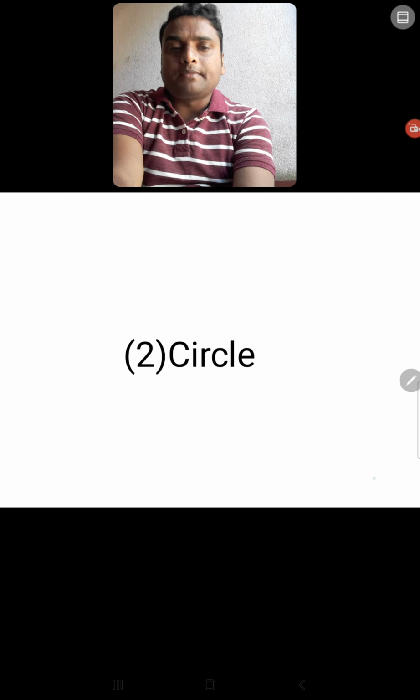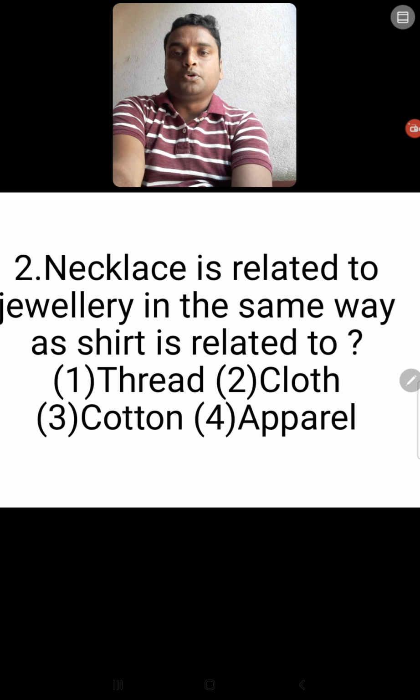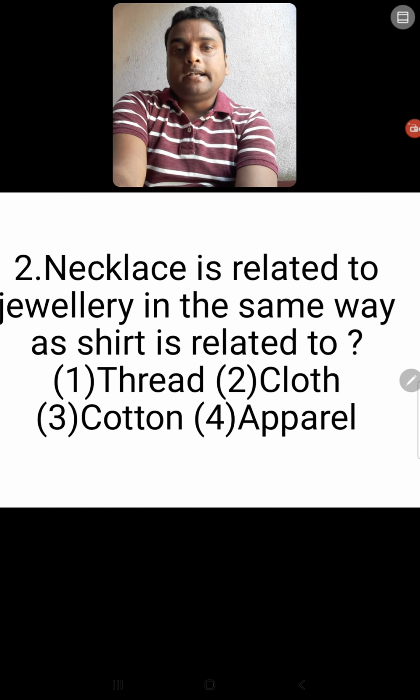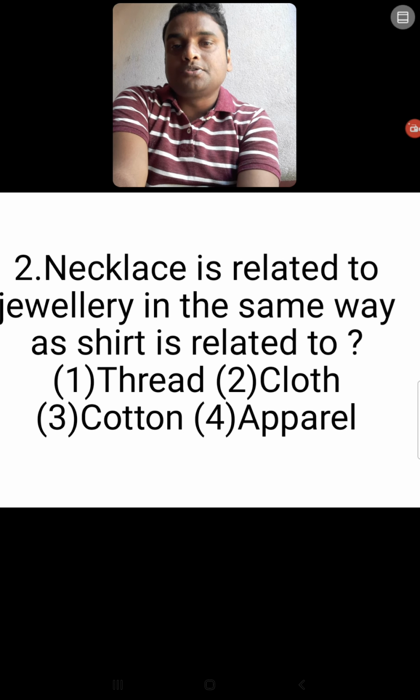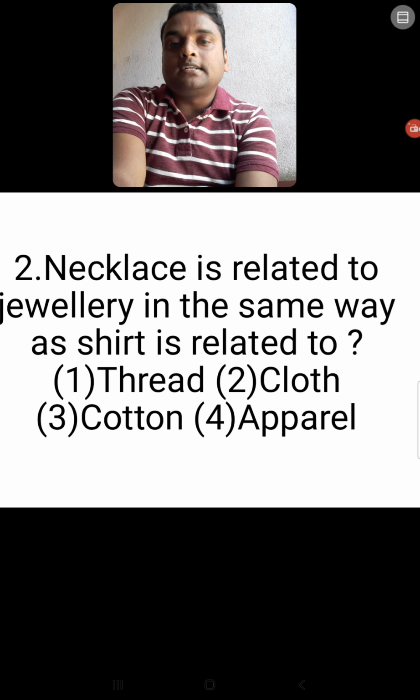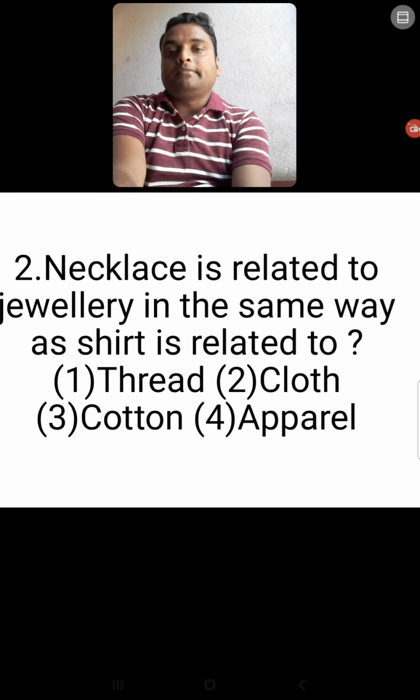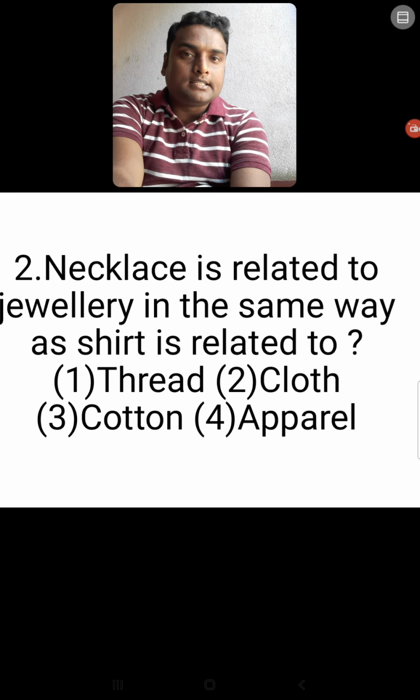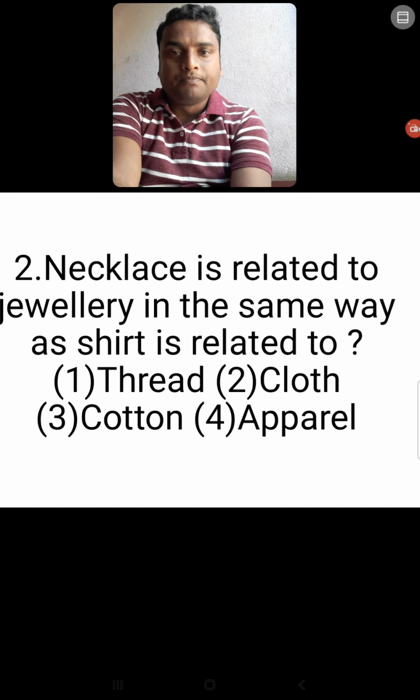Right. So I'm giving the same type of question here. One more question, question number 2. Necklace is related to jewelry in the same way as shirt is related to thread, cloth, cotton, or apparel. You have to find out the answer. First find the relation between necklace and jewelry. Can you tell me?